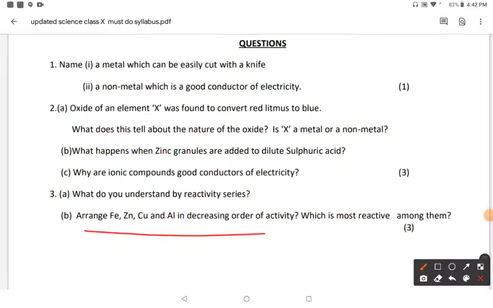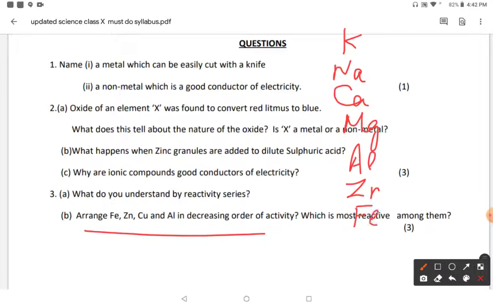There is one formula: Popular scientist Canning made a zoo in London, Pb, hot city, made up of silver, gold and platinum. Silver, gold and platinum come below. Now this is the reactivity series, the decreasing order of reactivity.